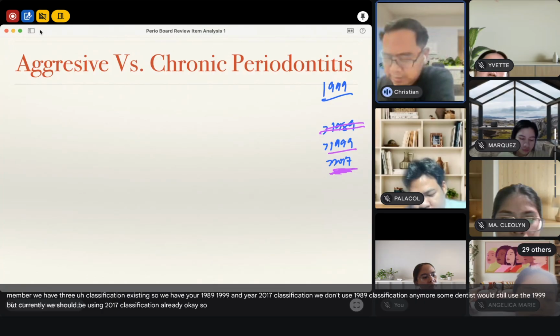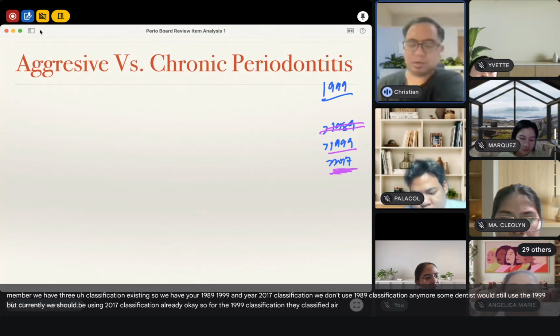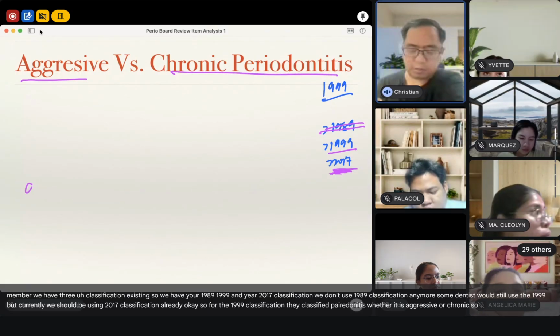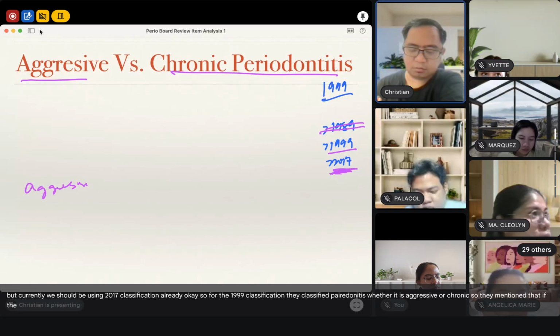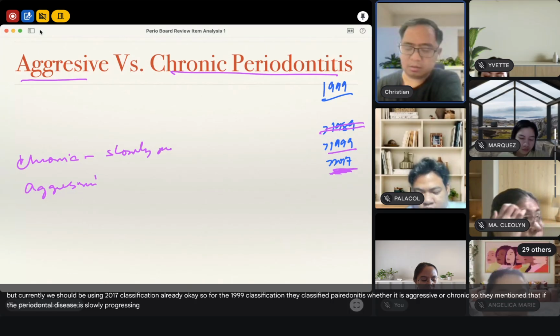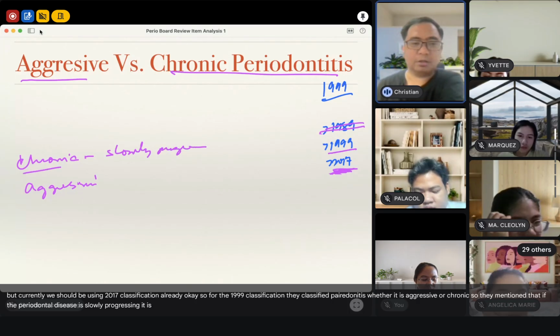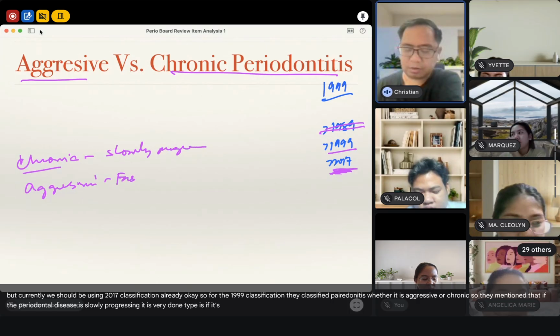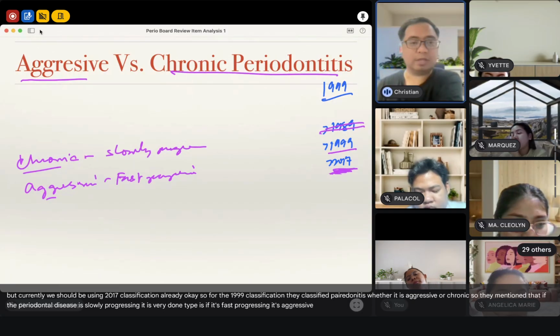Okay, so for the 1999 classification, they classified periodontitis whether it is aggressive or chronic. They mentioned that if the periodontal disease is slowly progressing, it is chronic periodontitis. If it's fast progressing, it's aggressive periodontitis.